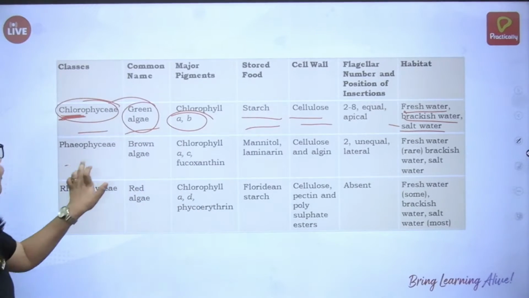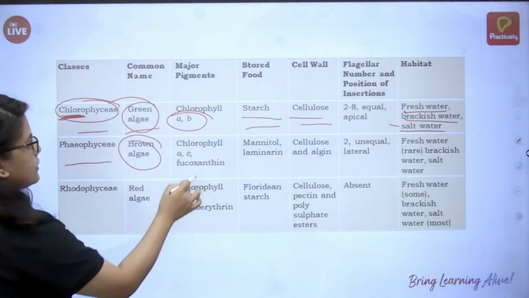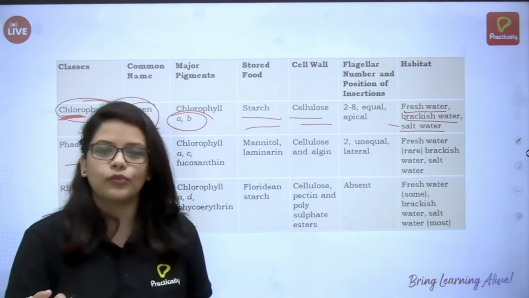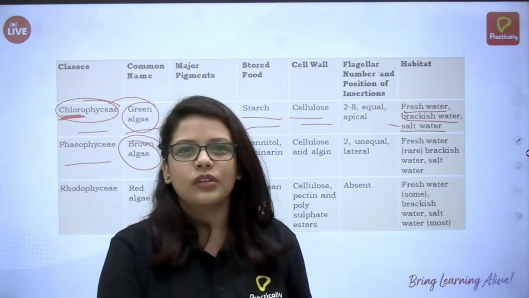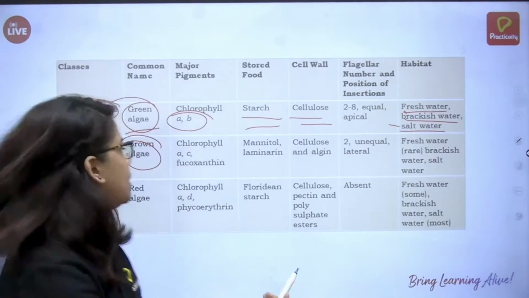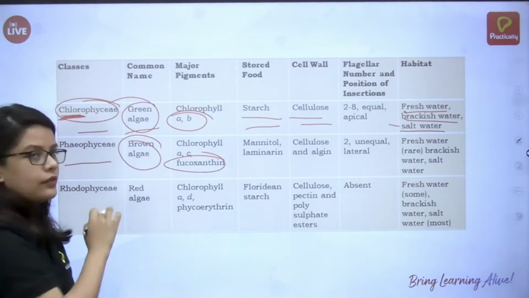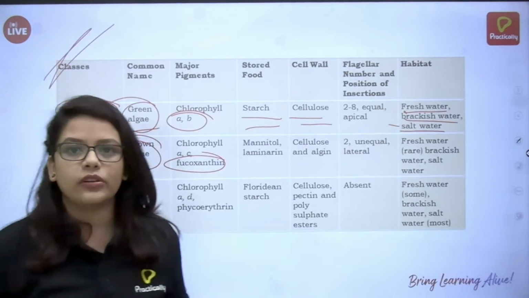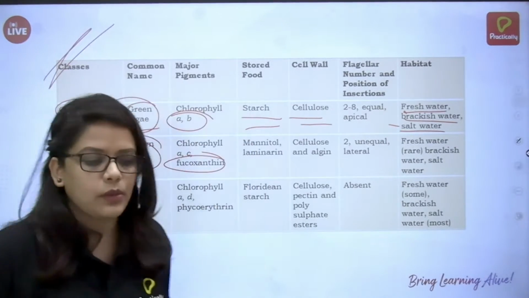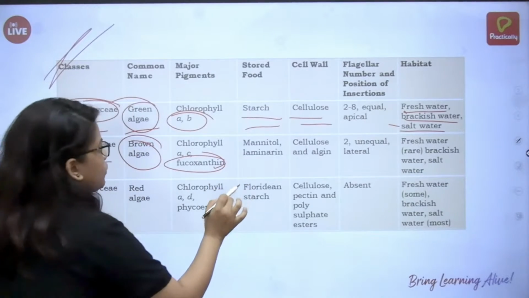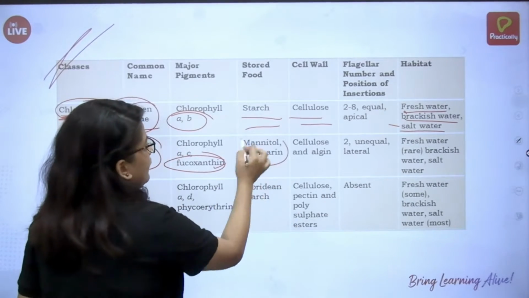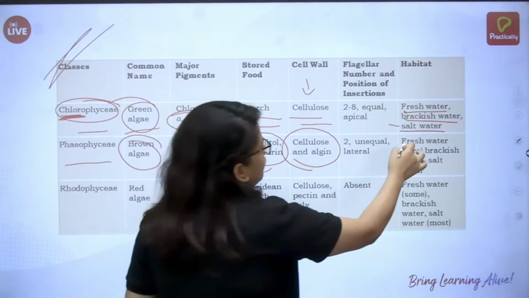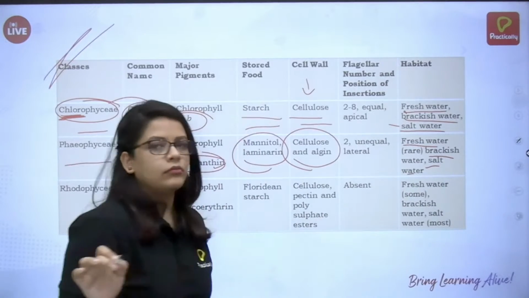Okay, next, Phaeophyceae, that is brown. It has chlorophyll a, and since it's brown in color, of course there is chlorophyll, but they'll have some other pigment also, because that is why the brown color is showing, isn't it? So, fucoxanthin. Again, remember this. Whatever is present in this table, just remember those things. So chlorophyll and fucoxanthin; stored food is mannitol and laminarin; cellulose and algin make up the cell wall; and fresh water, brackish water, salt water again.